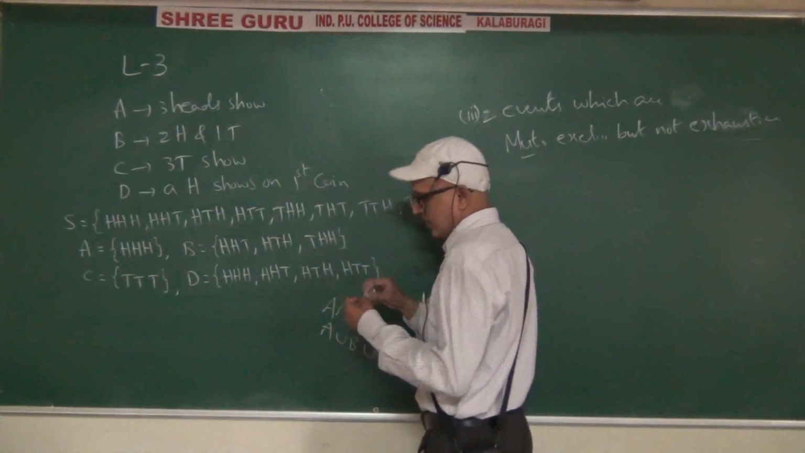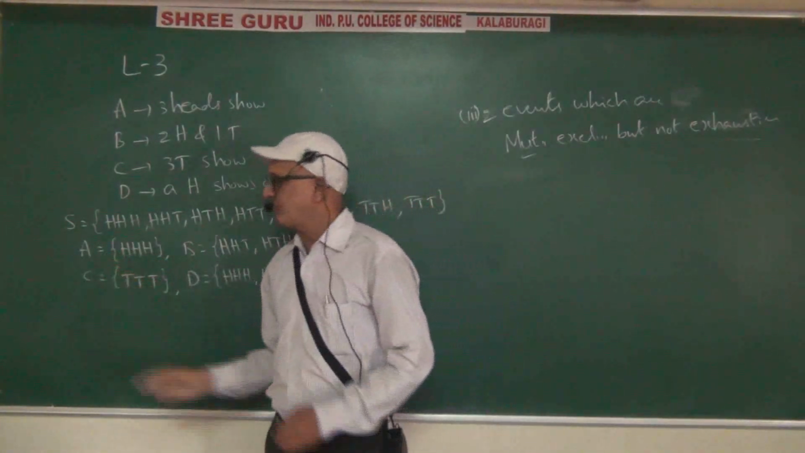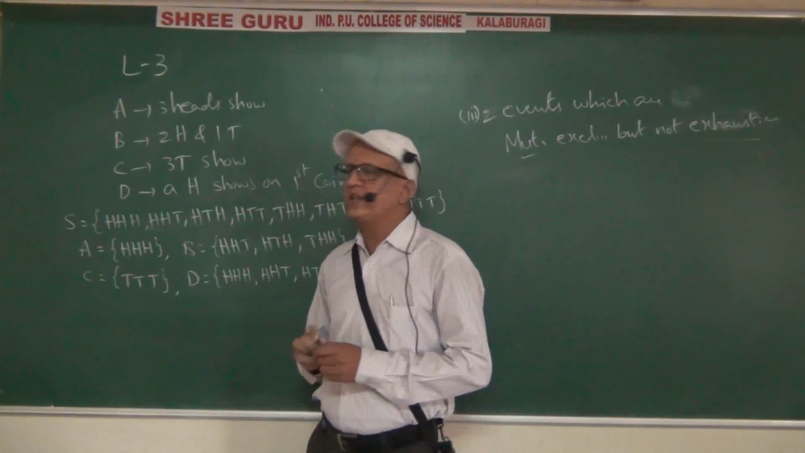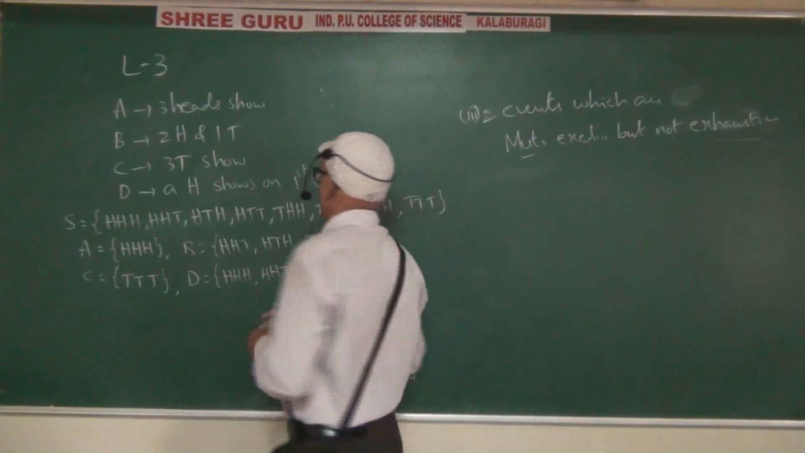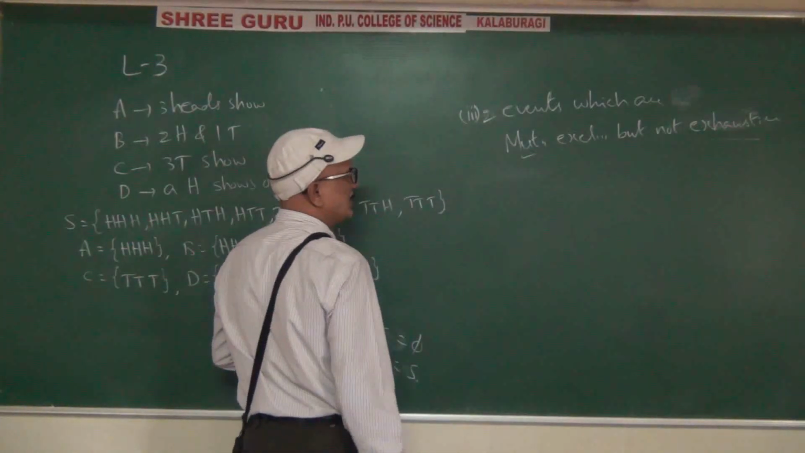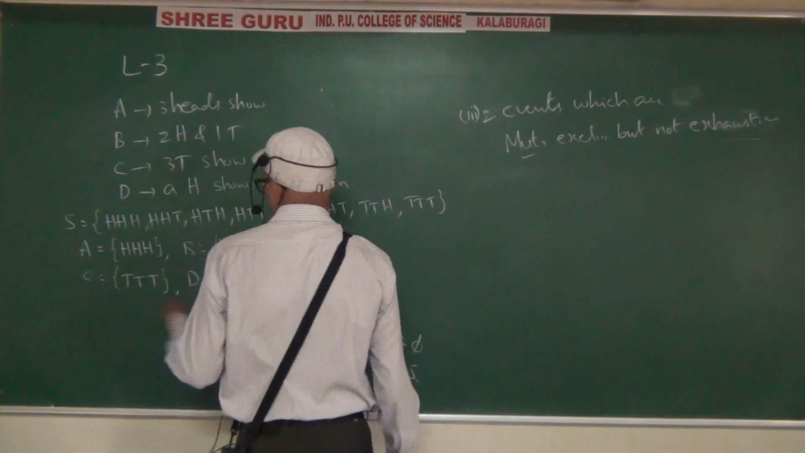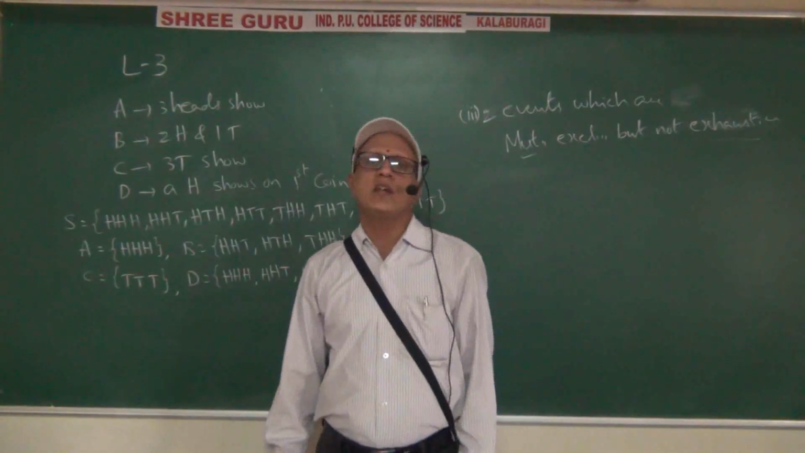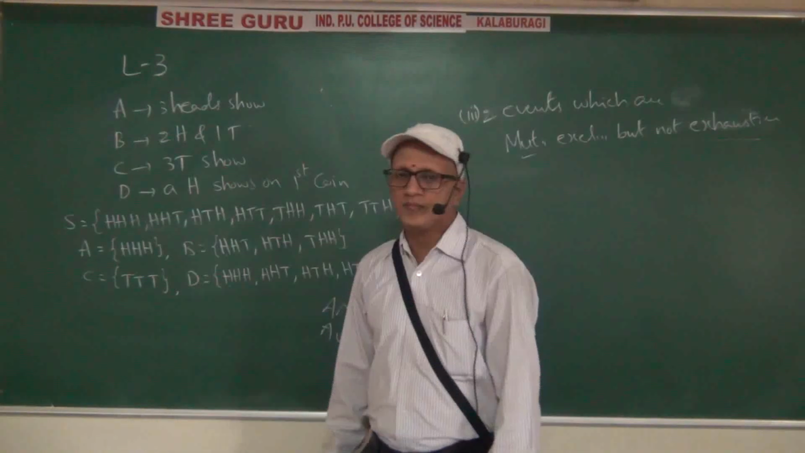That's it. You can write this example. Let capital A equal to HHH, capital B equal to TTT. Therefore, A and B are mutually exclusive but not exhaustive. Why? Because A intersection B equals the empty set, and A union B is not equal to the sample space.